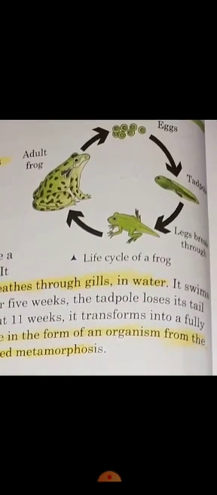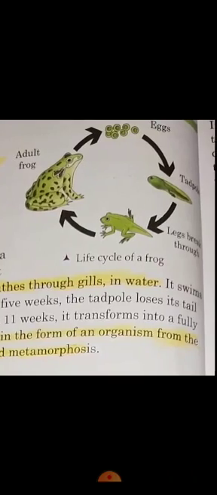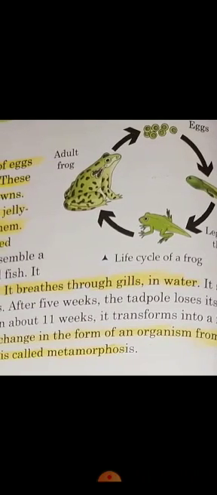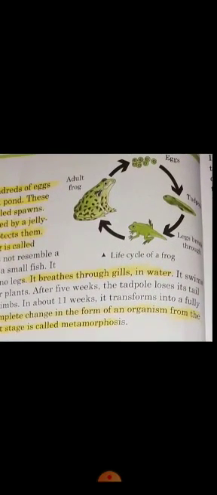Frogs lay eggs in a lake or pond, and after a few weeks they transform into tadpoles. Then the legs break through, and after 11 weeks the tadpole transforms into a fully developed frog. That process is called metamorphosis. What is metamorphosis? The complete change in the form of an organism from the young stage to the adult stage is called metamorphosis.